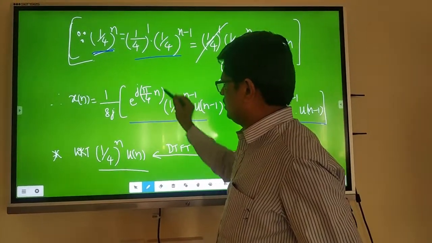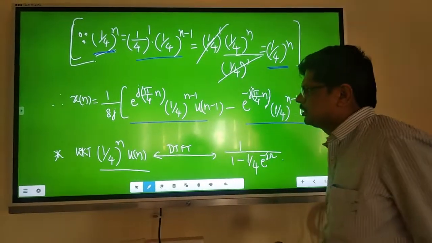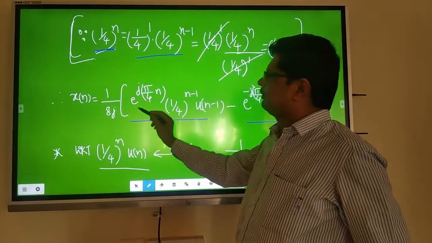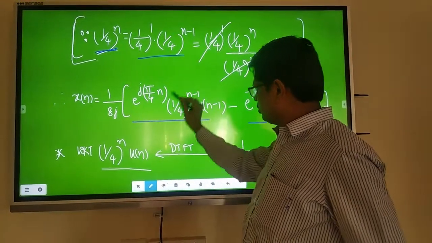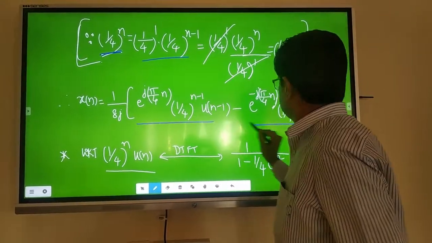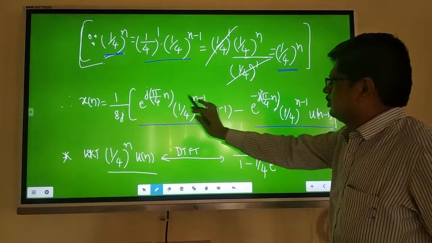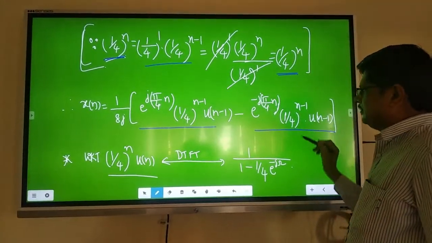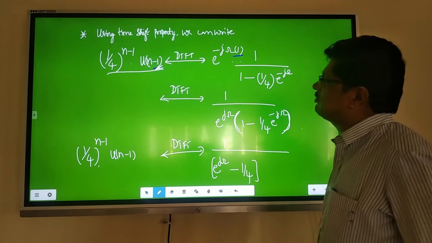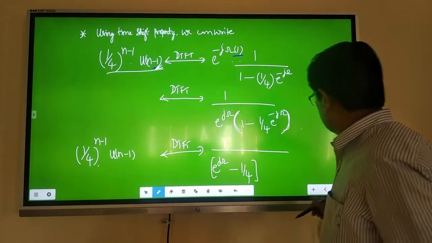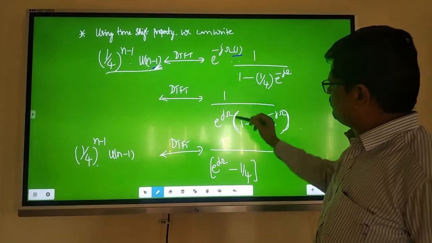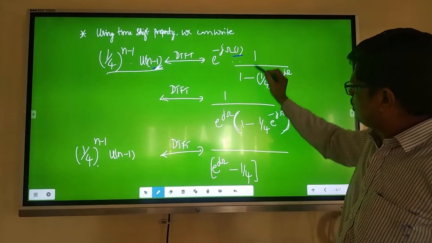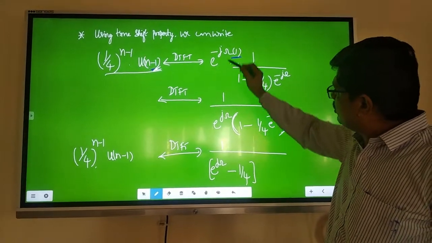Now I want to go for this. One more property I have to use. What is that? Frequency shift I have to use. e power j beta n into x of n, whole thing is equal to, like this, once again the same thing, minus j into the same thing, x of n. I want to use now the frequency shift. One more property is there. Now before that, let me simplify this. DTFT of t is equal to e power minus j omega is there now.